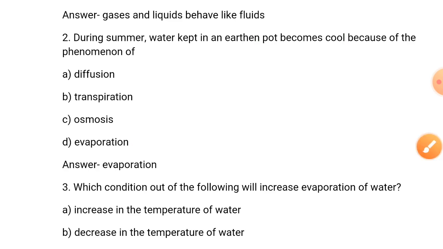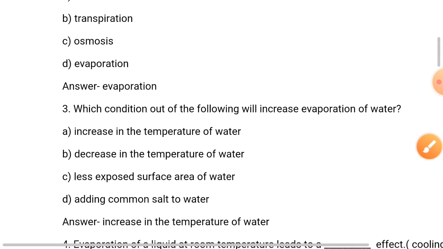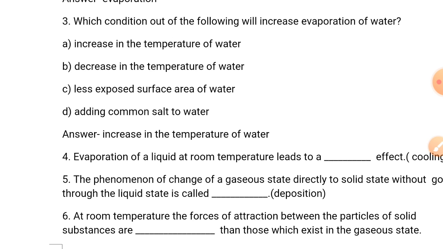Now, which condition out of the following will increase evaporation of water? Your options are increase in the temperature of water, decrease in the temperature of water, less exposed surface area of water, adding common salt to water.